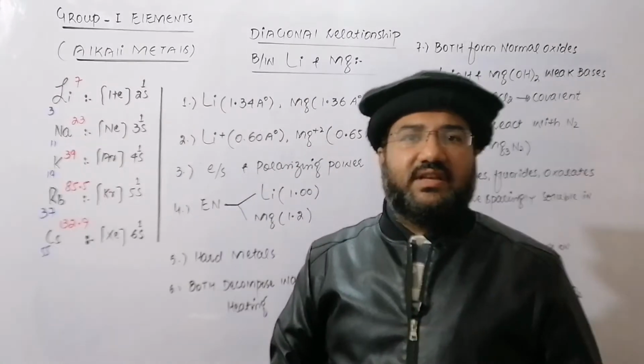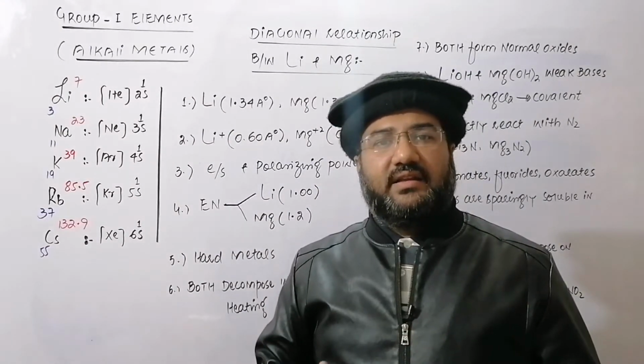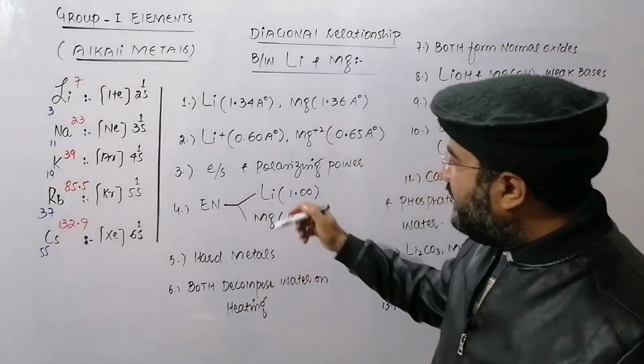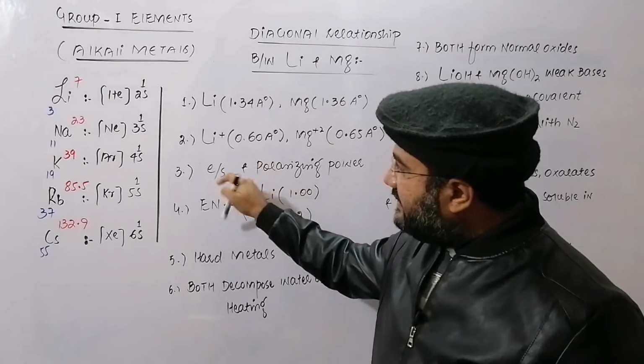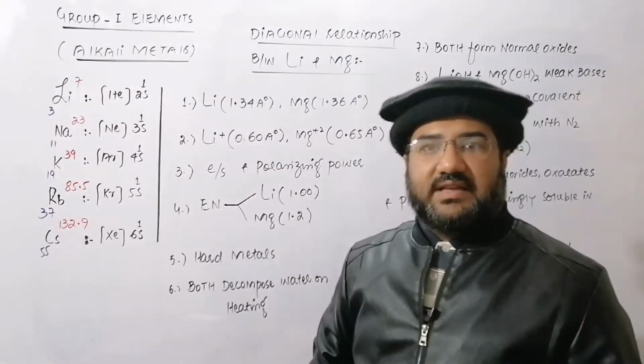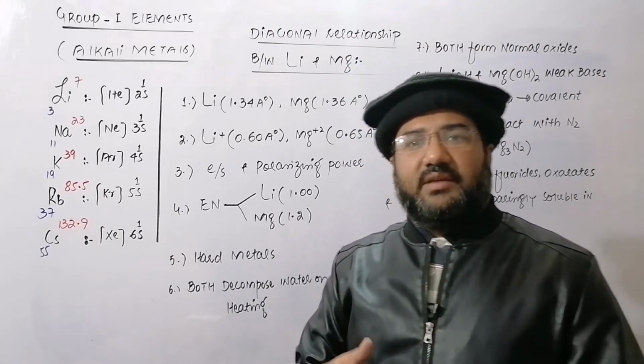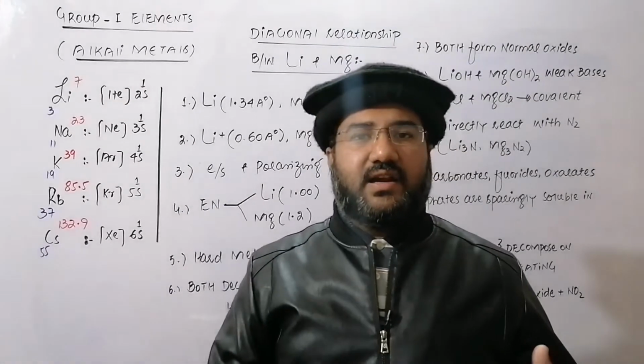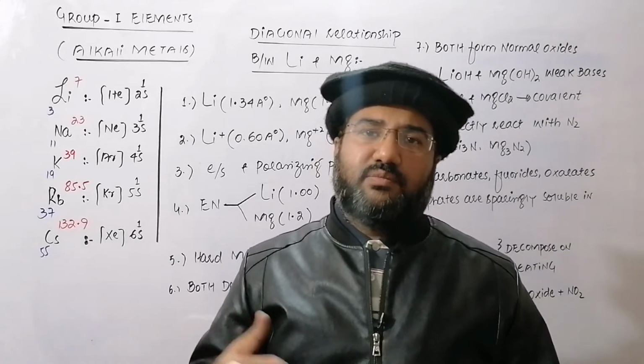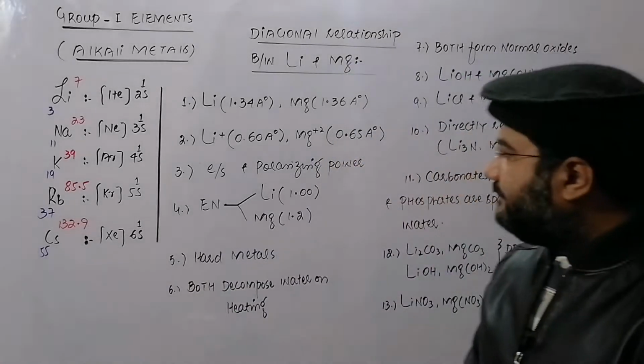And because of their similar cationic radius, they have very similar charge density, which is the ratio between charge and size, and very similar polarizing power. So they polarize the anion that comes in contact with them, and their polarizing power is almost the same.